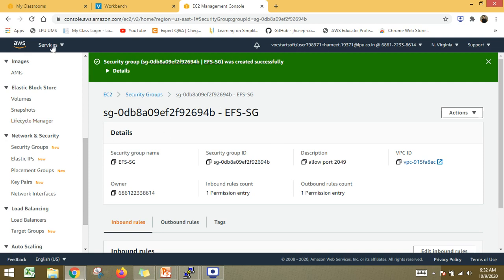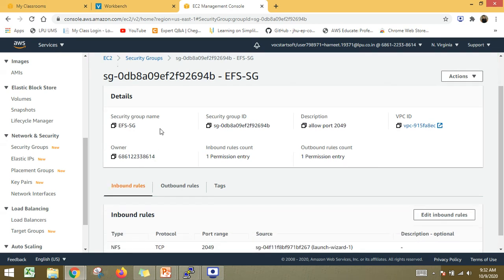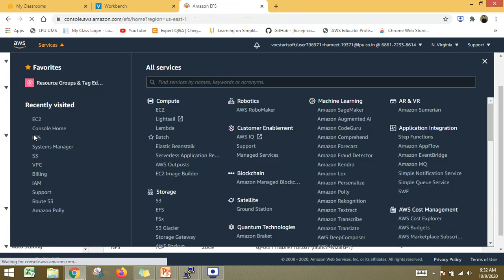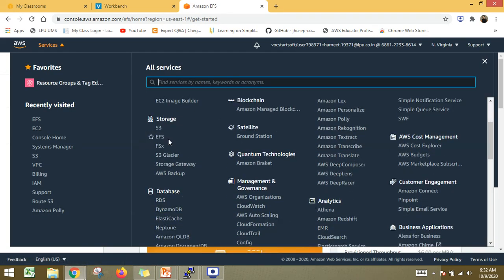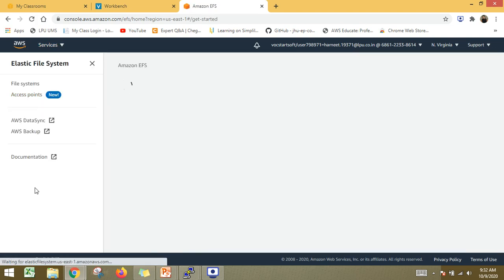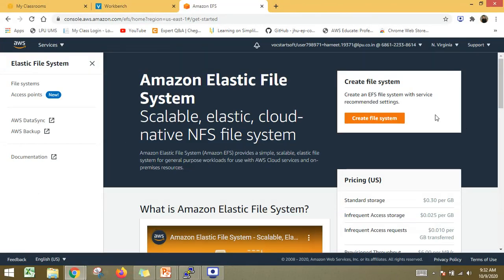Now let's switch to the EFS service. Before that, the name of the security group is this EFS SG, and I am copying that too, in case I need it in the near future. Now I will go to the Storage services and get the EFS service here. You can go in either way: either use the left-hand side pane, or directly search under the storage services. Now this is the Elastic File System.